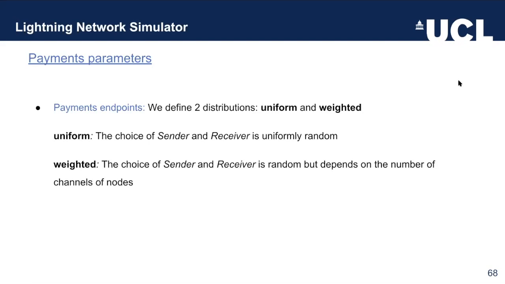The second type of parameter was much trickier to simulate. The first of these parameters is the payment endpoints, which basically define that we have a payment. We need to define who is the sender and who is the receiver of this payment. For this, we use two distributions, uniform and weighted. The uniform distribution says that when you have a payment, you choose the sender and the receiver completely randomly. The weighted one says that you do choose randomly, but you take into account the node's connectivity. So basically, the more channels you have, the higher the probability that you're going to be selected as an endpoint of the payment.